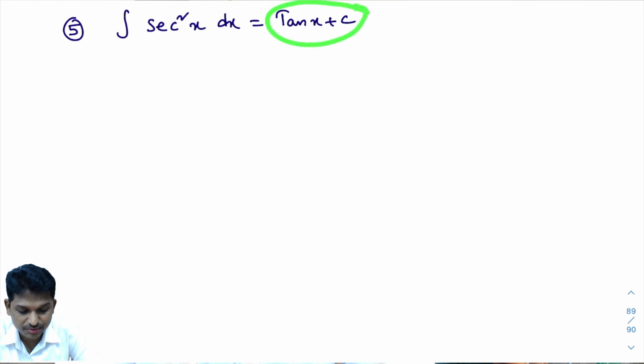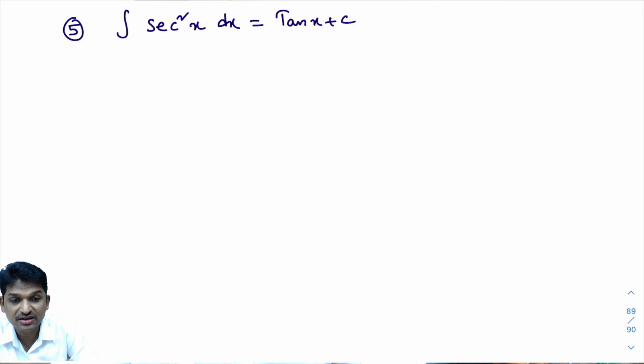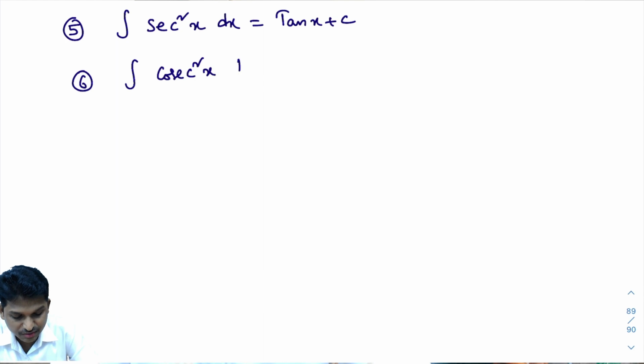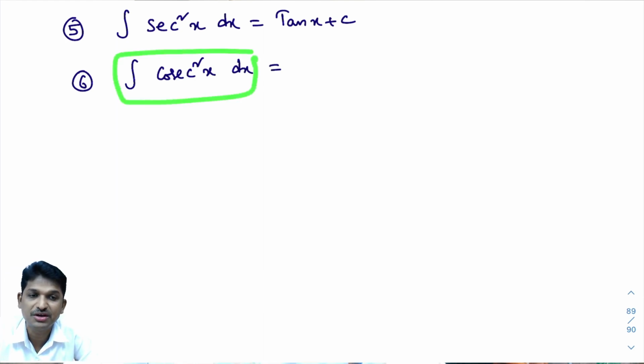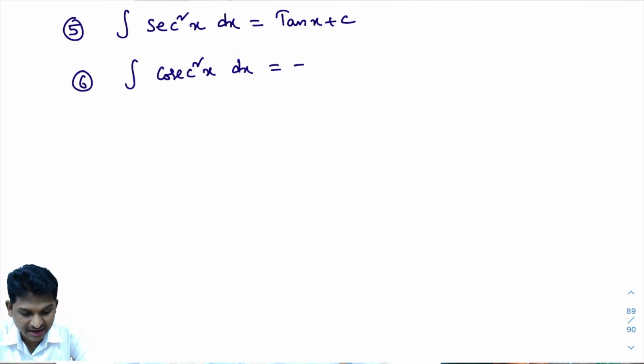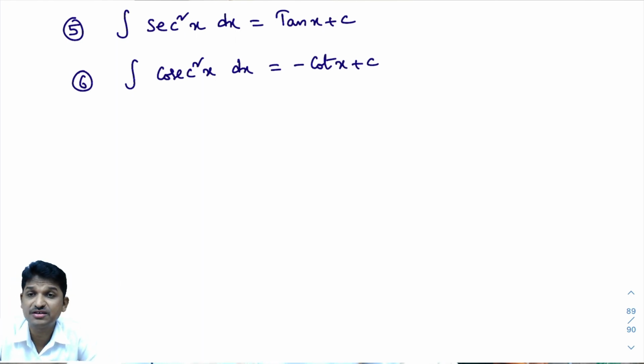Why? Because from the definition of antiderivative, if I differentiate tan x plus c, I am going to get secant square x. Now, the sixth one. What is the sixth one? Integral of cosecant square x dx. This is also a direct formula. In the first class you learned 19 formulas, and this formula is there. Integral of cosecant square x dx is minus cot x plus c.